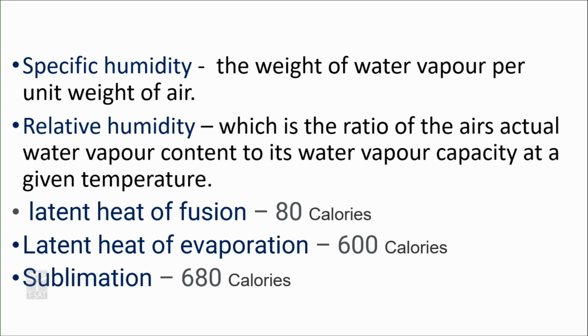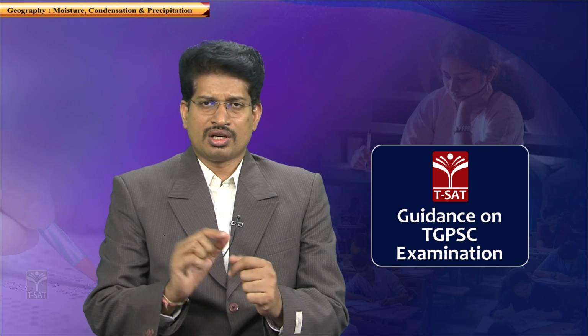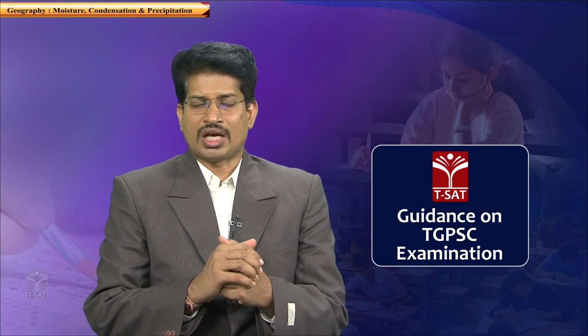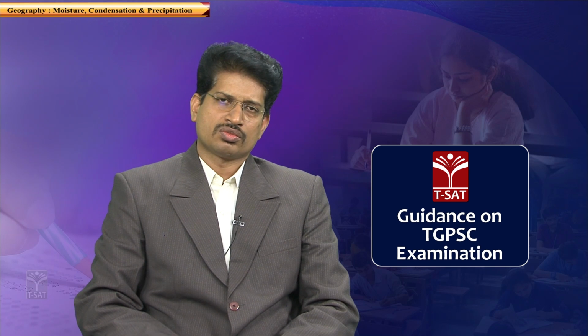For example, you have a cubic meter of air. If its capacity at 20 degrees is 20 grams of water vapor, then 20 grams of water vapor at 20 degrees leads to saturation of air.